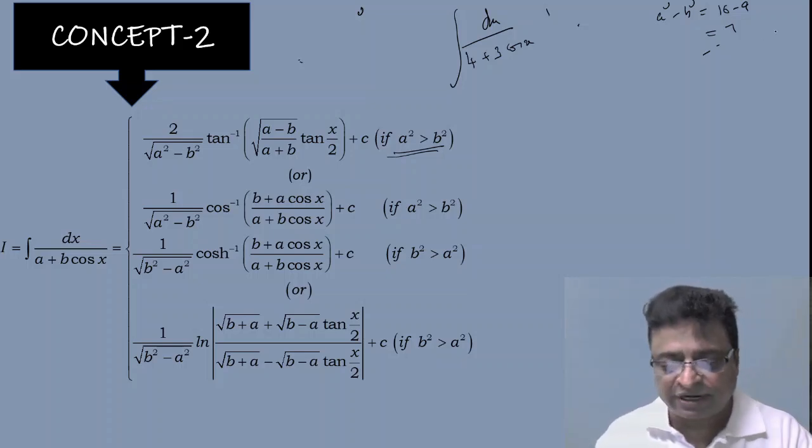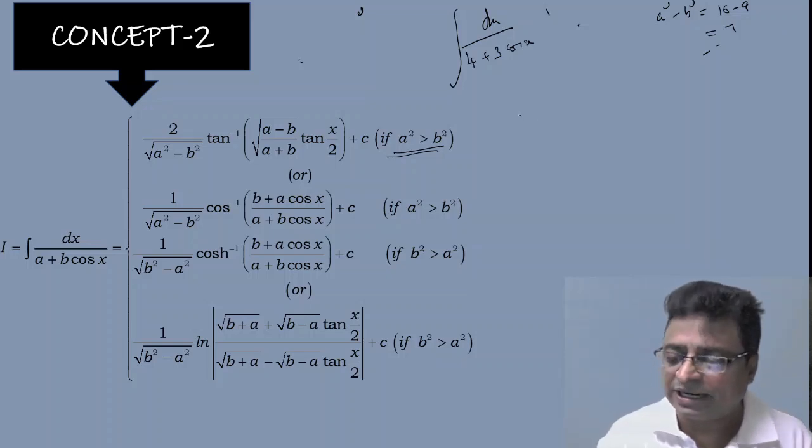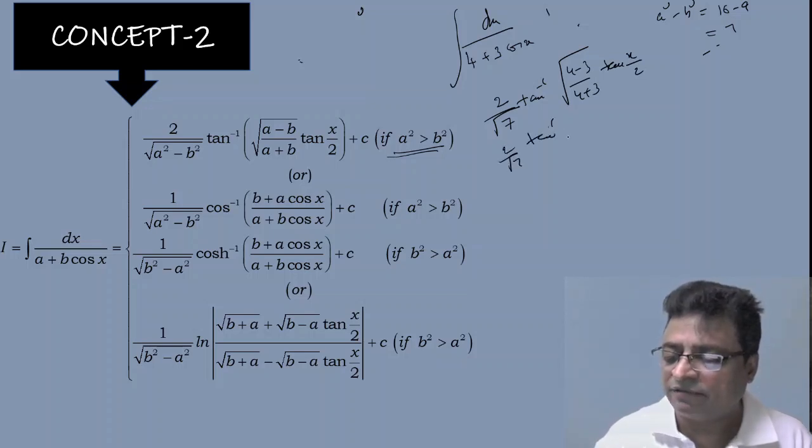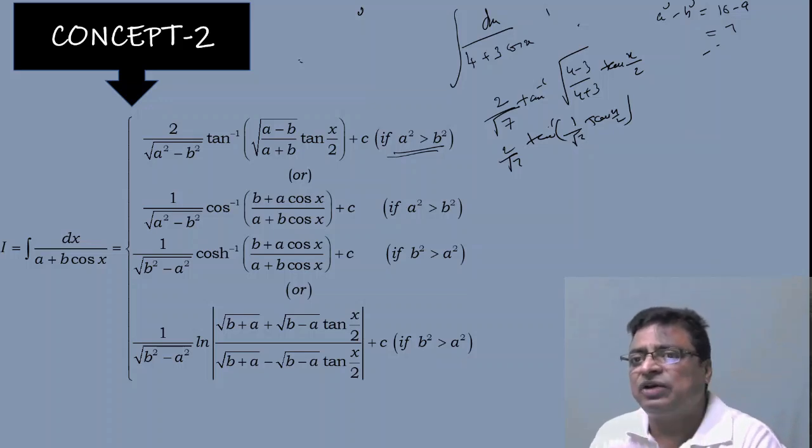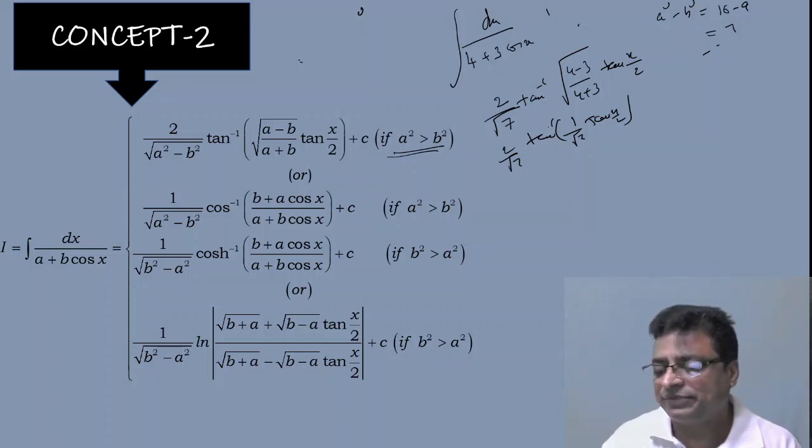So if a square greater than b square, what could be the answer? Directly I can write 2 by root 7 tan inverse of root of a minus b, that means 4 minus 3 by 4 plus 3, tan of x by 2 plus c. So 2 by root 7 tan inverse of 1 by root 7 tan x by 2. Enough. This is the formula. So without wasting your time, you can write the values directly.